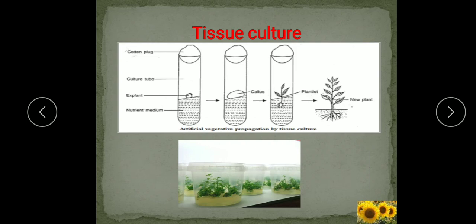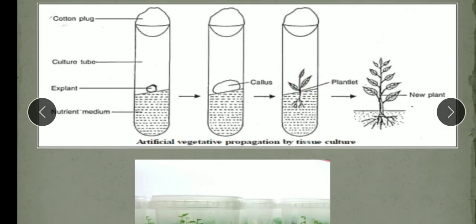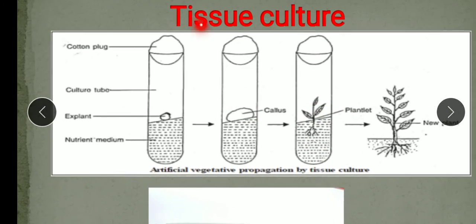In tissue culture, as it is clear from the name tissue, the new plant develops from the tissue. In this method, plants are grown artificially in a test tube under laboratory conditions. This technique is also known as micropropagation. Micro means the small part is taken here. Propagation is the reproduction.